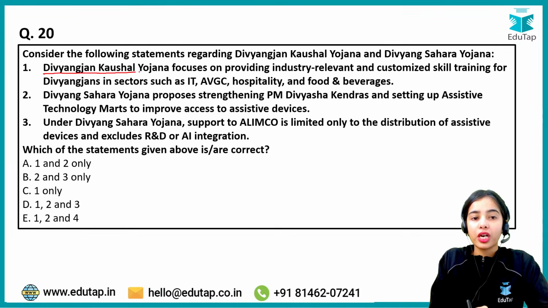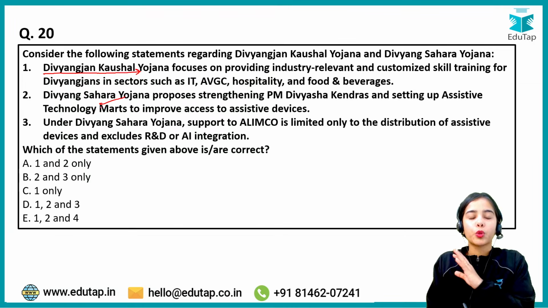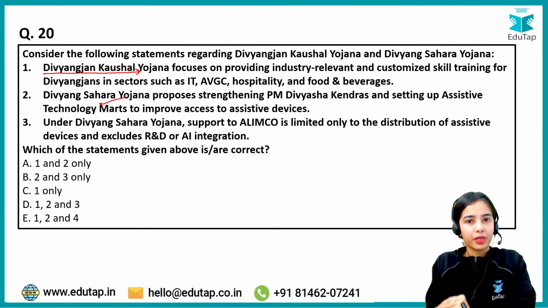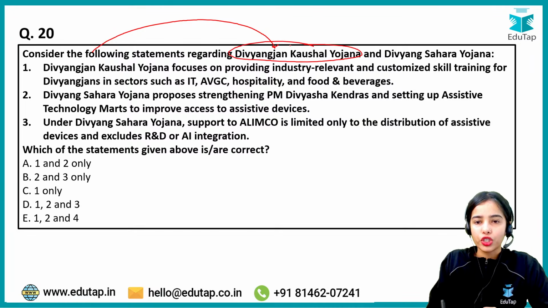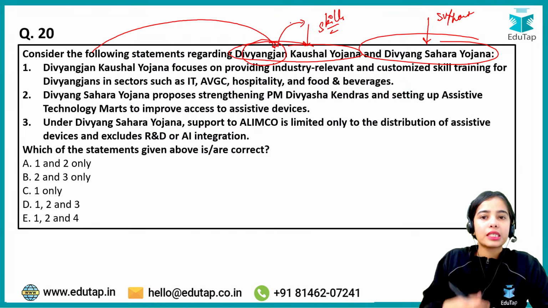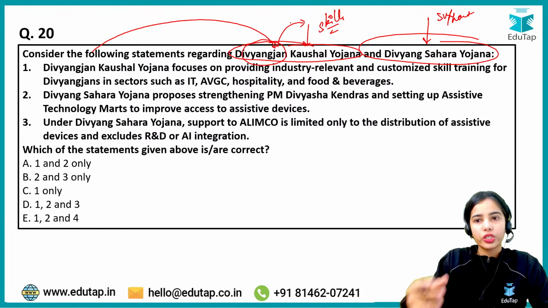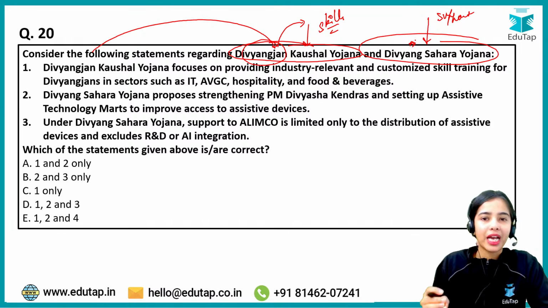This is regarding the Divyangjan Kaushal Yojana and the Divyang Sahara Yojana. Both these schemes, both these programs are very, very important from the examination point of view. If you are preparing for RBI or NABARD, this is important. Try to answer this: consider the following statements regarding Divyangjan Kaushal Yojana and Divyang Sahara Yojana. Kaushal is basically skills. Sahara is basically support. So for Divyangjan, for the skills, there is Divyangjan Kaushal Yojana. For the support that is provided to Divyang, there is Divyang Sahara Yojana. So by these, you can understand the basic idea behind the schemes.